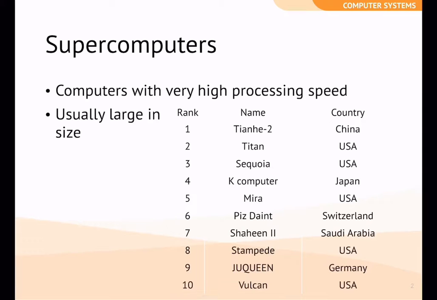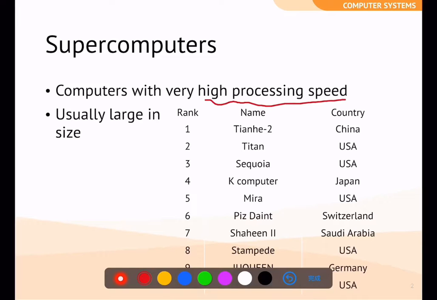I'm sure that all of you heard about supercomputers. The super means those computers with a very high processing speed. This means they work very fast. And you may see the table here that the top one in the world comes from China.